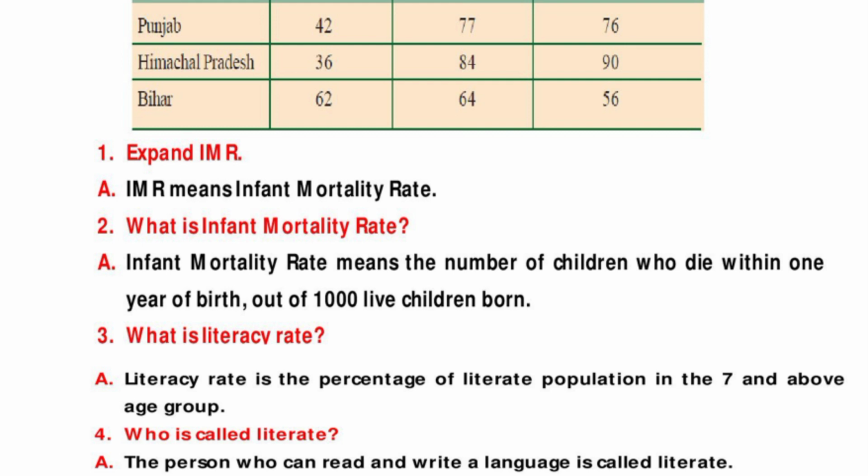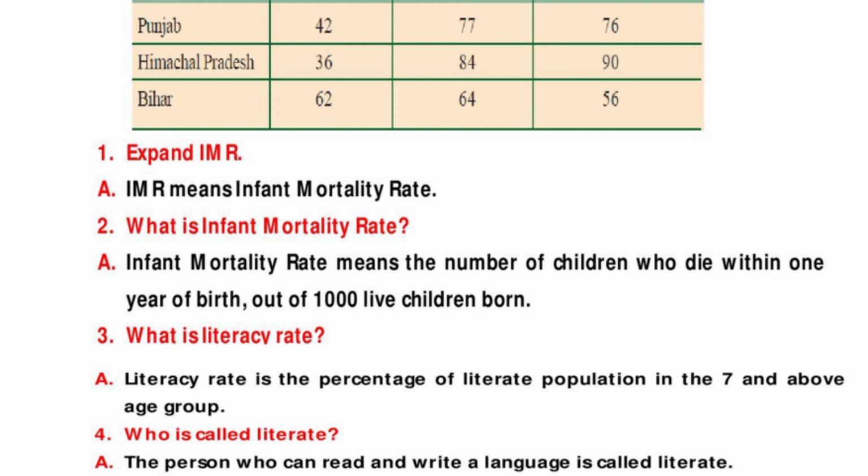Infant mortality rate means the number of children who die within 1 year of birth out of 1,000 live children born. Third question is, what is literacy rate? Answer is, literacy rate is the percentage of literate population in the 7 and above age group.